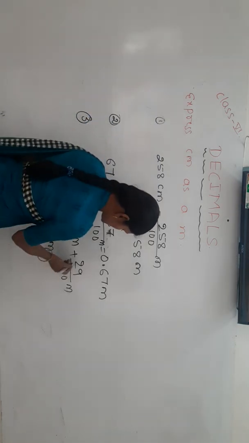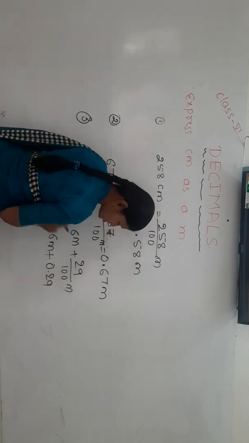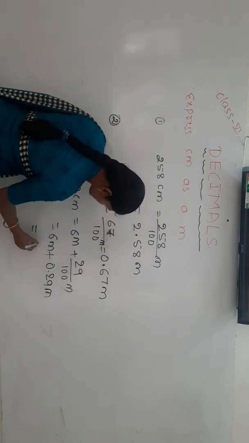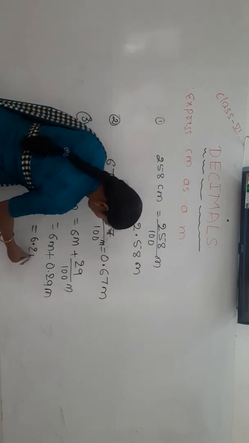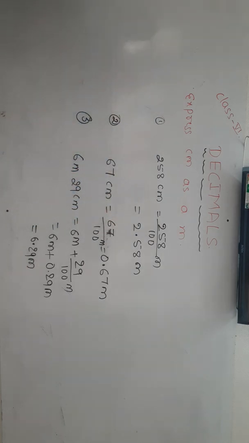Yes, after 2 digits we have to give the decimal point, that is 0.29 meter. Suppose if you add these two, it becomes 6.29 meter. Just pause this video and take it. Yes, over.